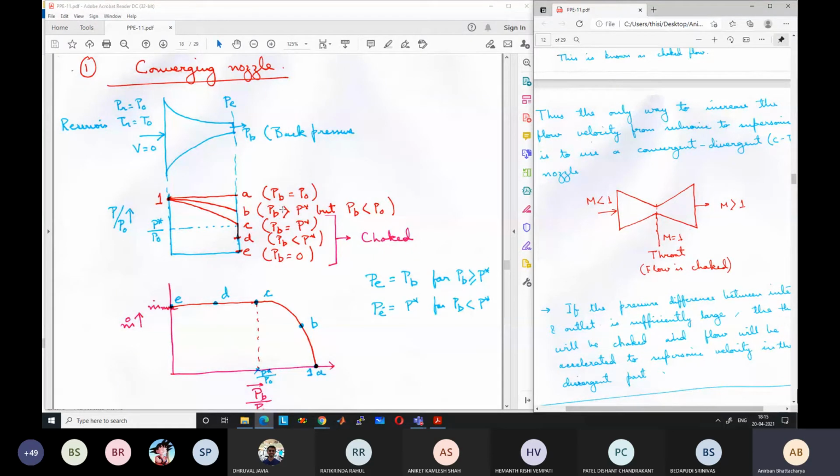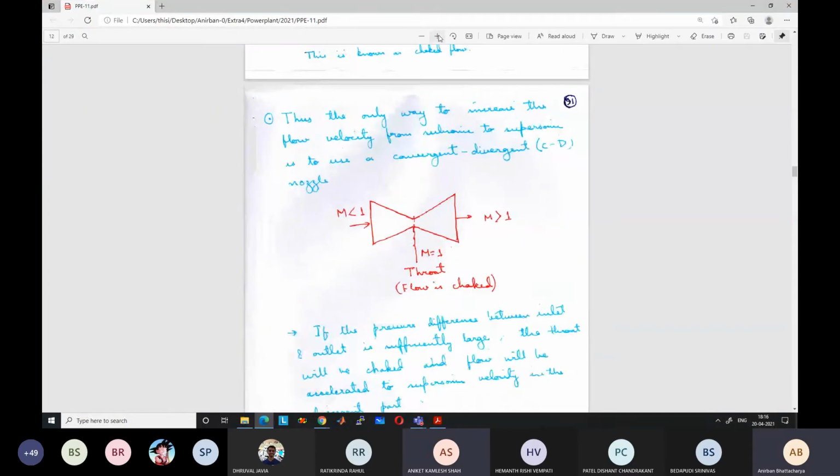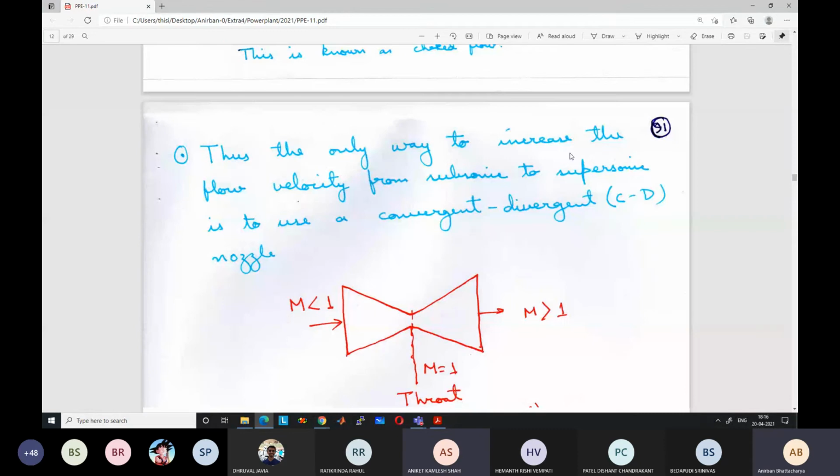PB is some pressure which is greater than the critical pressure, but less than P0. I have put some value, 0.9 atmospheric pressure. It can be 0.8 atmospheric pressure also. Some back pressure we are providing, and we will reach that back pressure. So if we make the pressure 0.8 atmospheric pressure at the end, what will happen? How will the line look? More steep, sir. Like more steep. Okay.